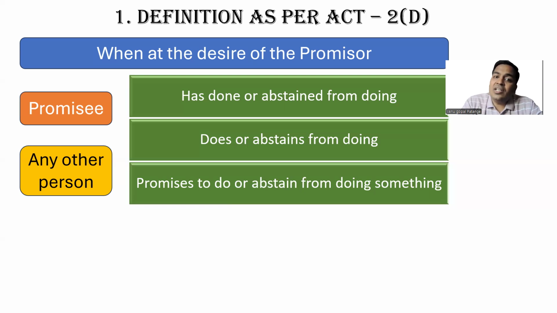So there is a consideration which can be past, there is a consideration which can be present, and there is a consideration which can be futuristic. So who should pay? The promisee or any other person. At whose desire? At the promisor's desire. When at the desire of the promisor, the promisee or any other person has done or abstained from doing, does or abstains from doing, promises to do or abstain from doing something.